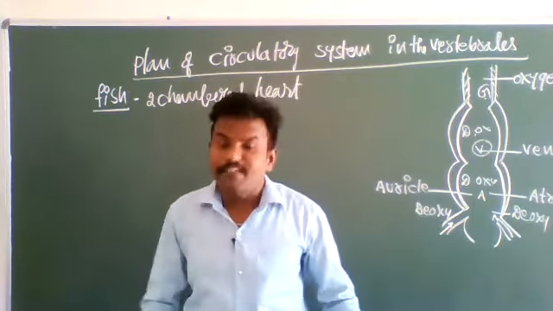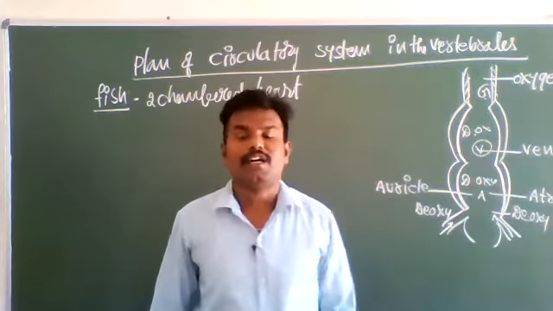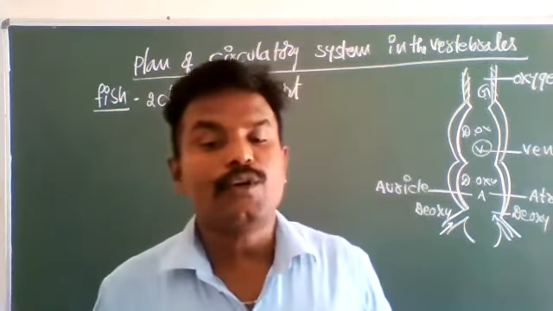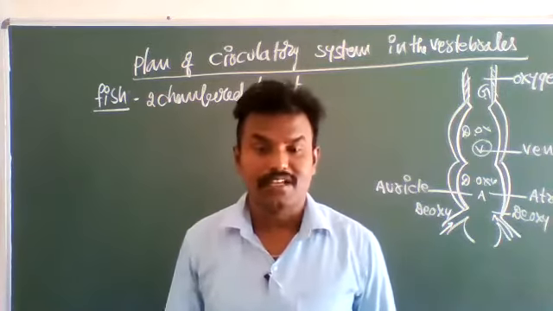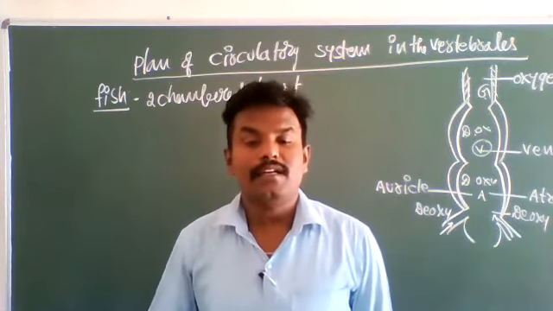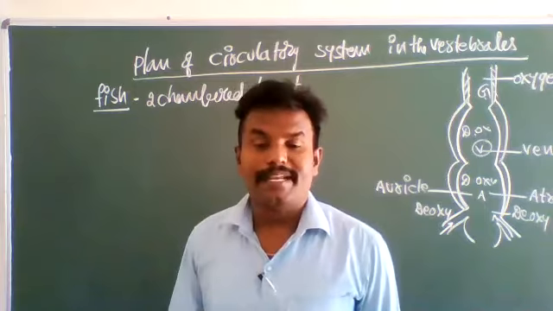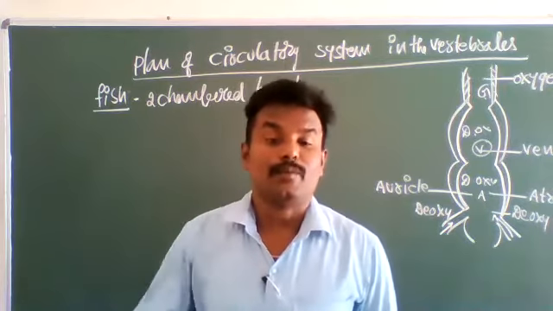The deoxygenated blood from various body parts initially enters the auricle. From the auricle, it goes to the ventricle. From the ventricle, deoxygenated blood enters the gills for oxygenation. Once deoxygenated blood is converted into oxygenated blood, the oxygenated blood is circulated throughout the body.